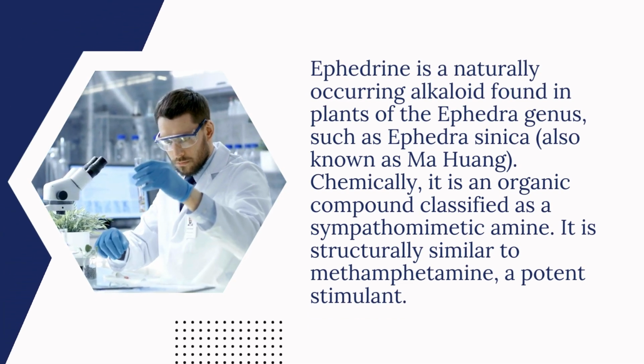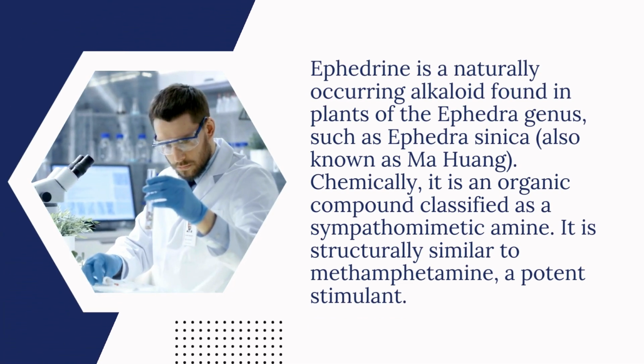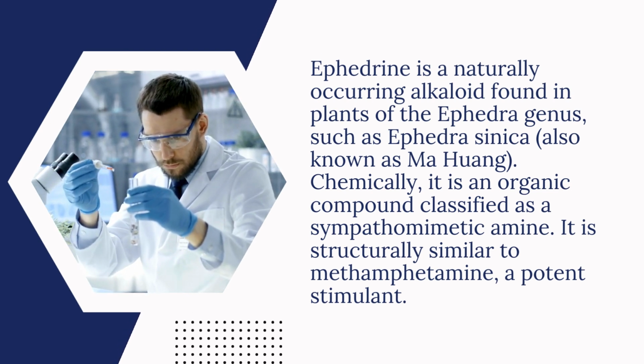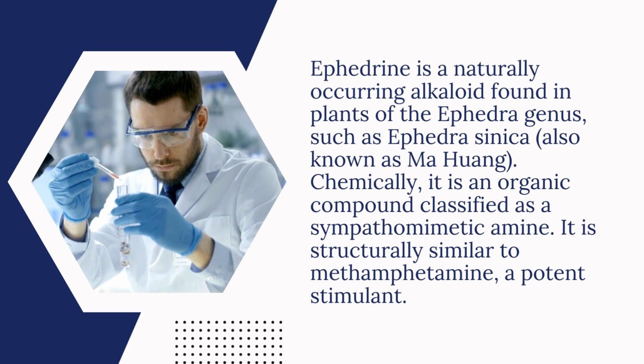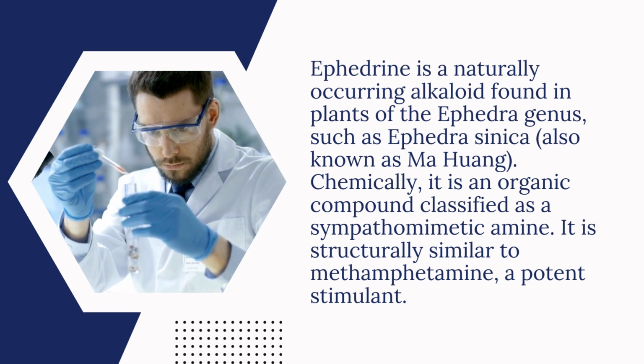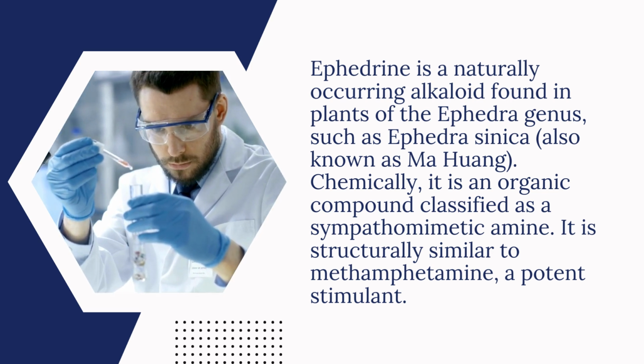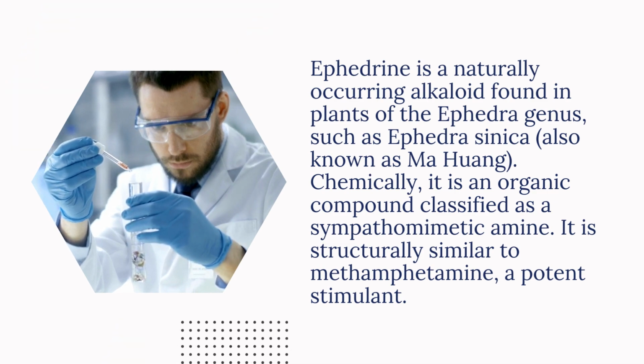Chemical structure. Ephedrine. Ephedrine is a naturally occurring alkaloid found in plants of the ephedra genus, such as Ephedra sinica, also known as ma huang. Chemically, it is an organic compound classified as a sympathomimetic amine. It is structurally similar to methamphetamine, a potent stimulant.